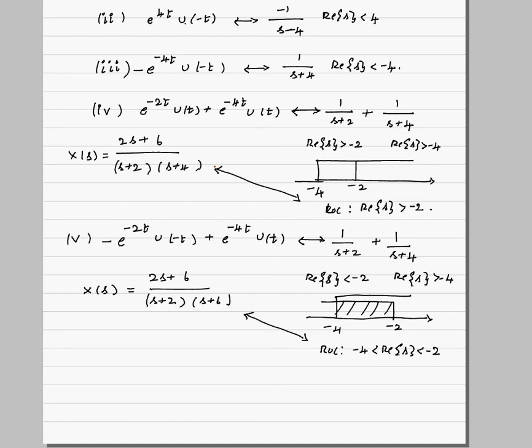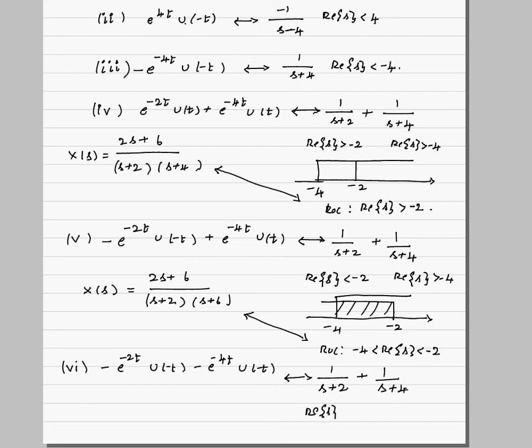Note that the signals given in the fourth and fifth problems both have the same Laplace transform, but they differ in the corresponding ROCs. Okay, we'll take a final example, the sixth one: minus e power minus 2t u of minus t minus e power minus 4t u of minus t. For this again, what will be the Laplace transform? Again the Laplace transform will be the same, 1 by s plus 2 plus 1 by s plus 4. But what happens to the ROC?